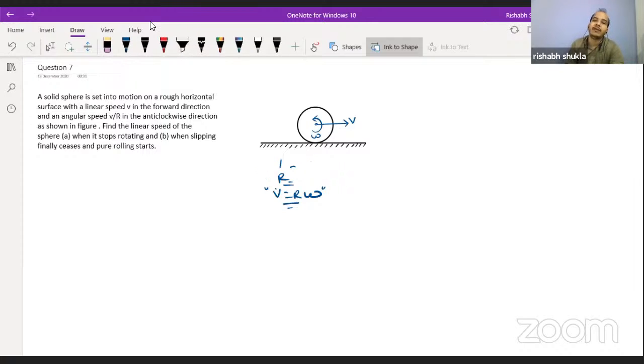But if you observe carefully, you will find that omega is also asking the point of contact to move in the forward direction, and v is also asking the point of contact to move in the forward direction. So both are responsible, both are asking the point of contact, say point of contact is O, to move in the forward direction. So slip will be there.